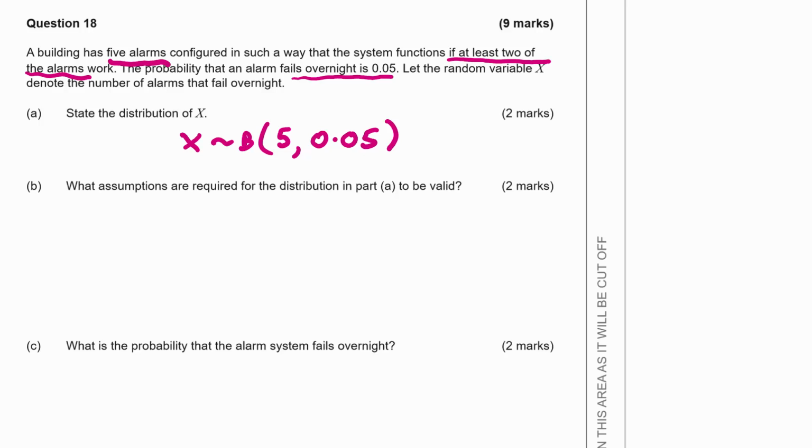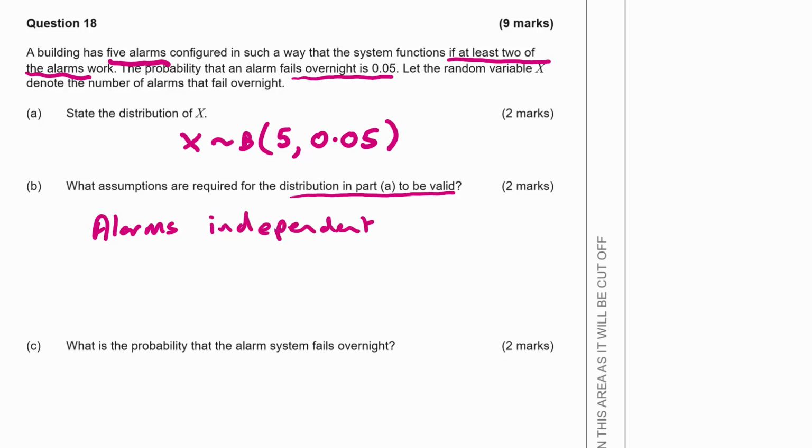What assumptions are required for the distribution in part A to be valid? So let's think about the typical things for the binomial. The alarms are independent.